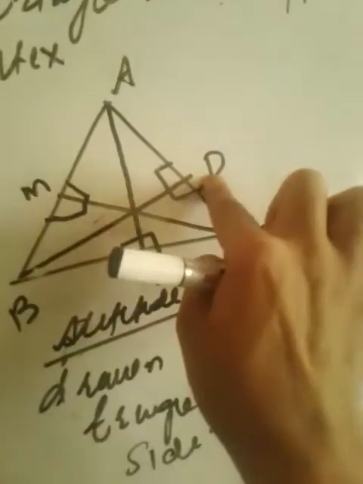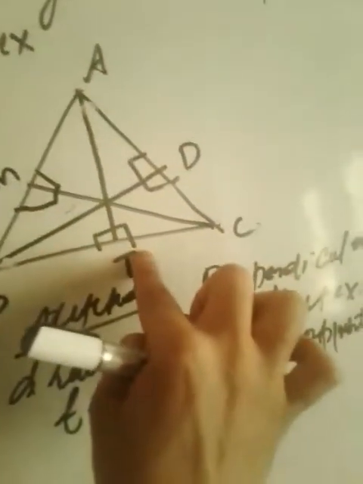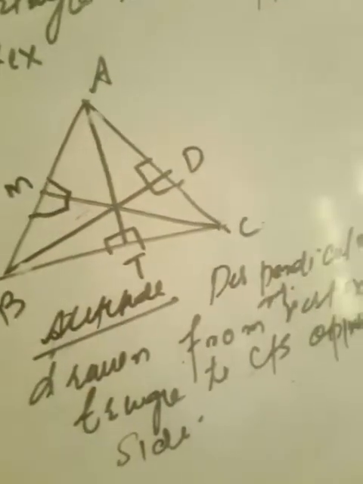So this is a vertex, its opposite side is this. This is a vertex, its opposite side is this. This is a vertex, its opposite side is this. So again,